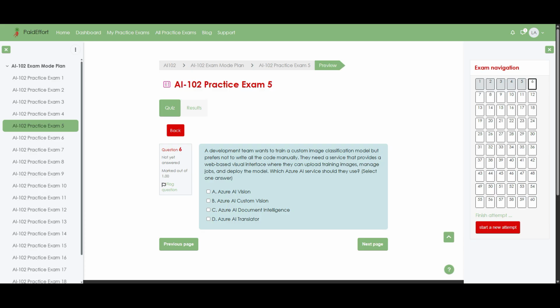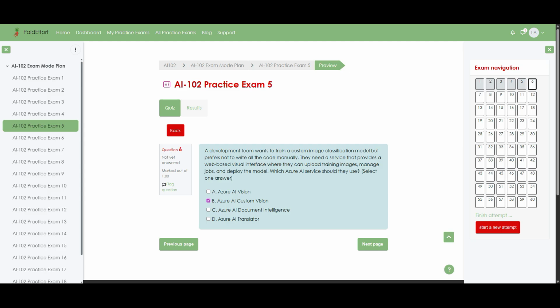Question 6. A development team wants to train a custom image classification model, but prefers not to write all the code manually. They need a service that provides a web-based visual interface where they can upload training images, manage jobs, and deploy the model. Which Azure AI service should they use? Select one answer. Option A, Azure AI Vision. Option B, Azure AI Custom Vision. Option C, Azure AI Document Intelligence. Option D, Azure AI Translator. The correct answer is option B, Azure AI Custom Vision.